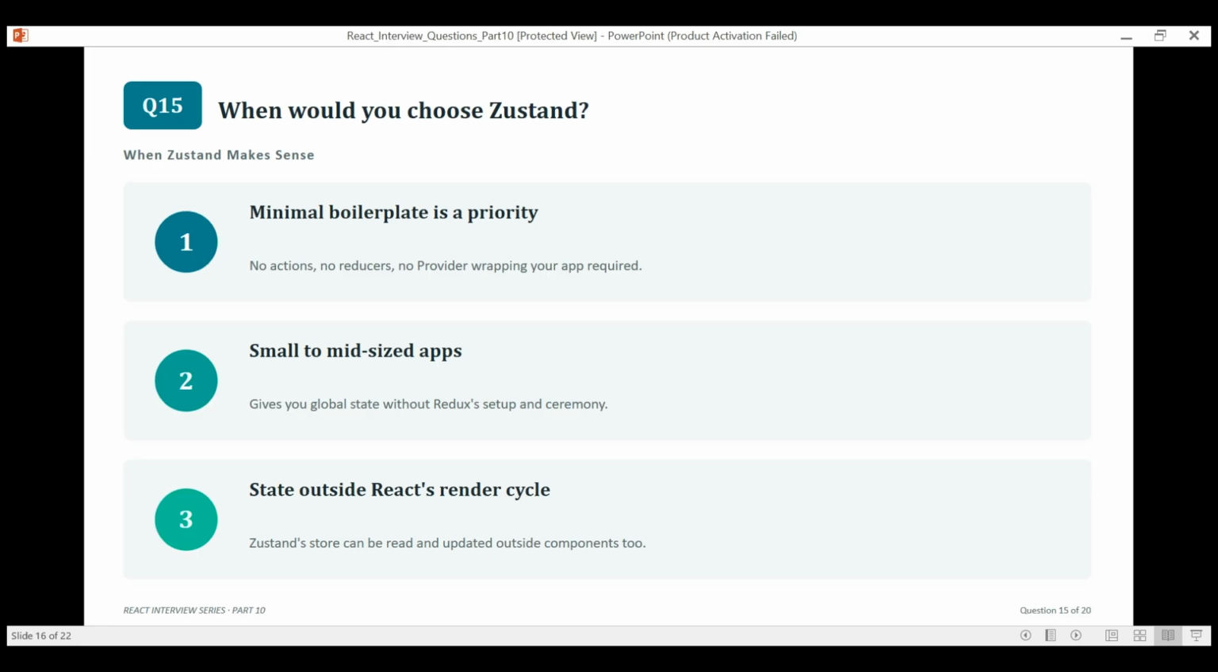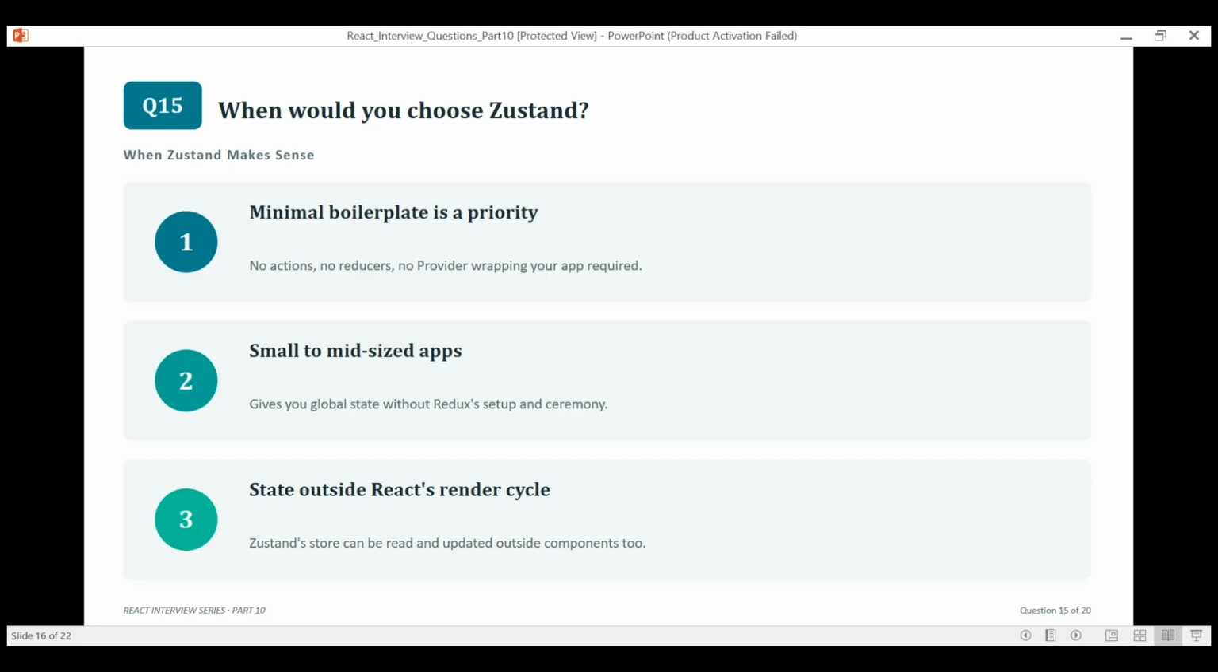So let's talk about Zustand. Choose Zustand when you want global state with minimal setup: no provider, no actions, no reducers. It's a great fit for small to mid-size apps or when you specifically want a store you can read and update outside of React's component tree.